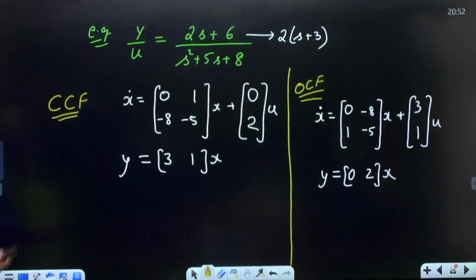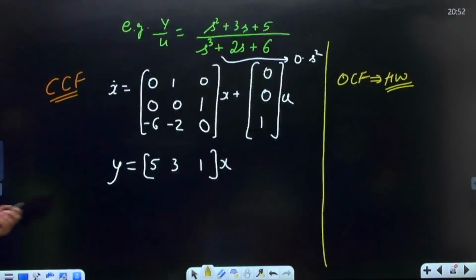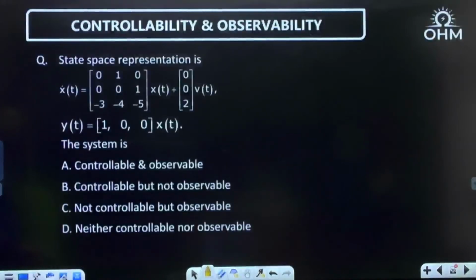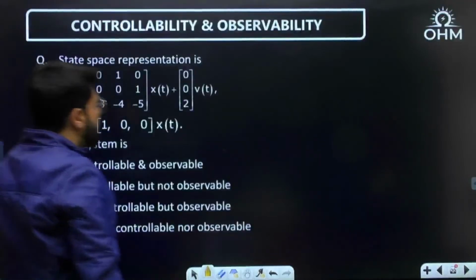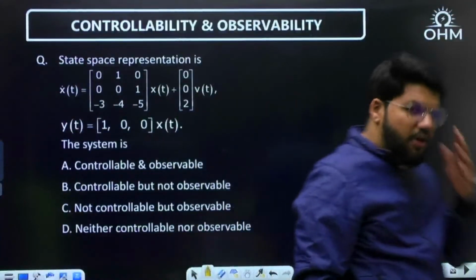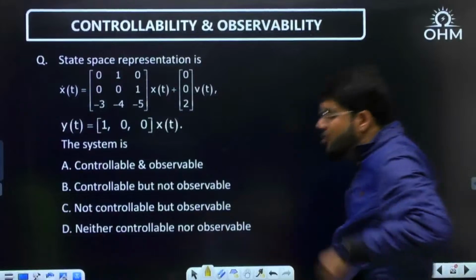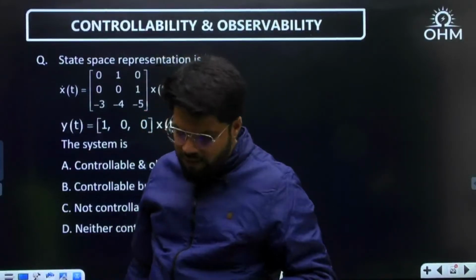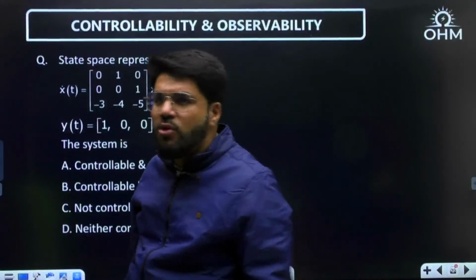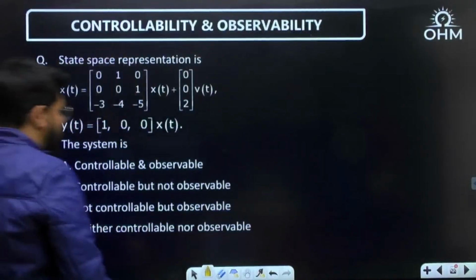That is why I revised the CCF and OCF forms for you, and I'll go to the DCF and JCF also, but first tell me this answer. Now dear, on a third order system, directly applying Kalman's is more time consuming.